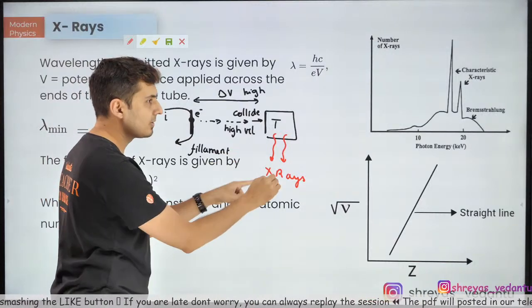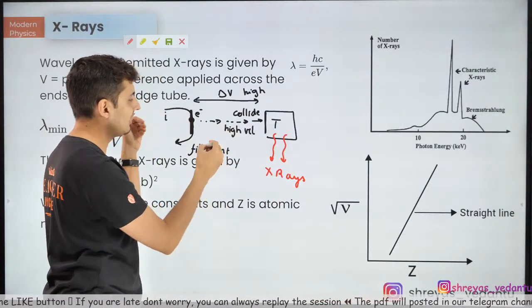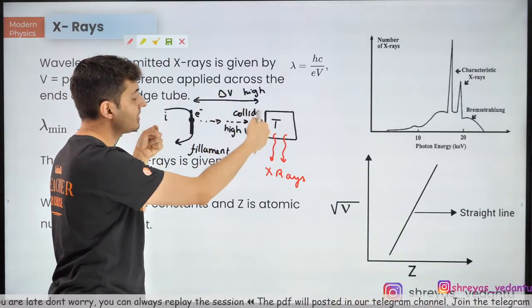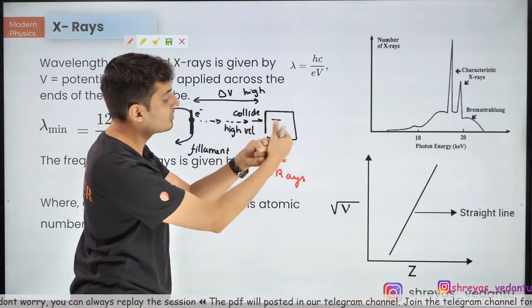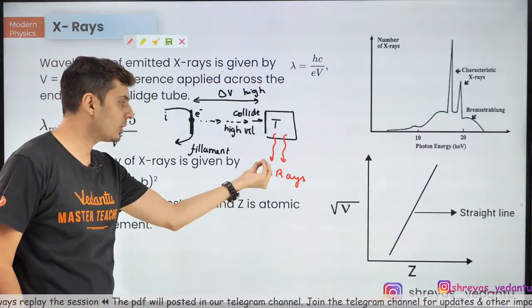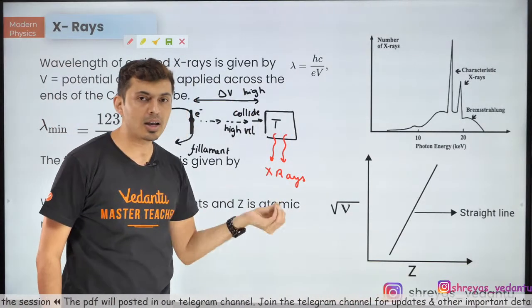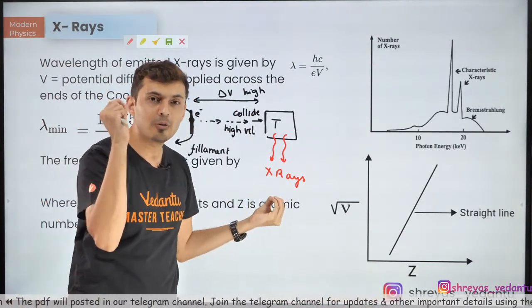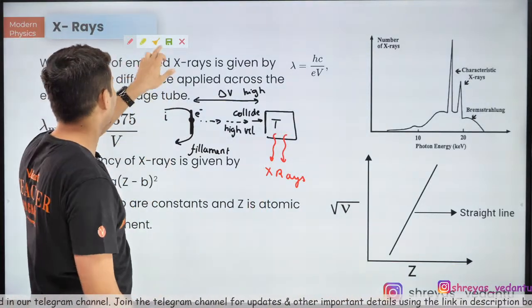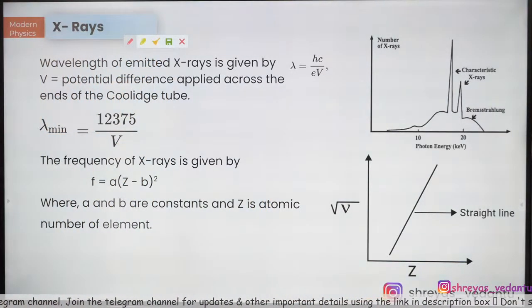So that energy of the X-rays is only coming because of the energy of the electron, which it gains because of this potential difference. That kinetic energy, when it hits those atoms, they emit photons, and those photons are in the extremely high frequency range or very short wavelength. That's why they are X-rays. That's all. All right. Going ahead,